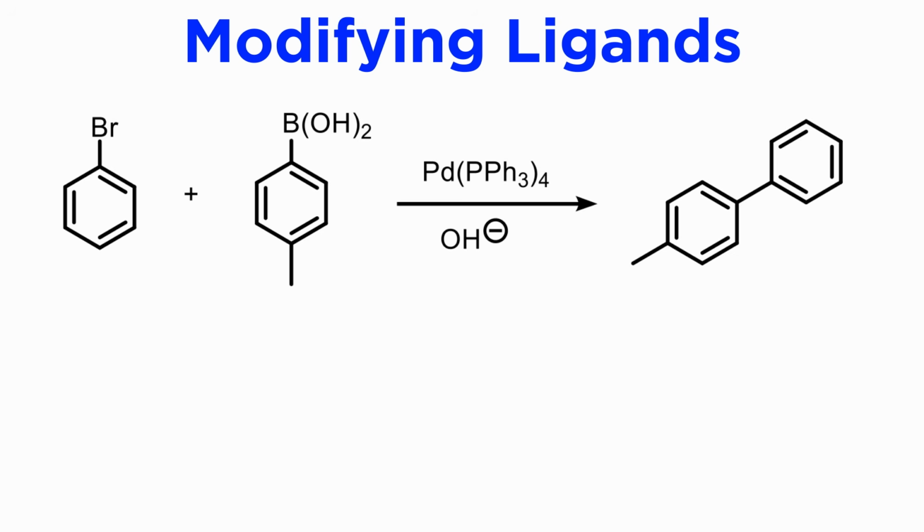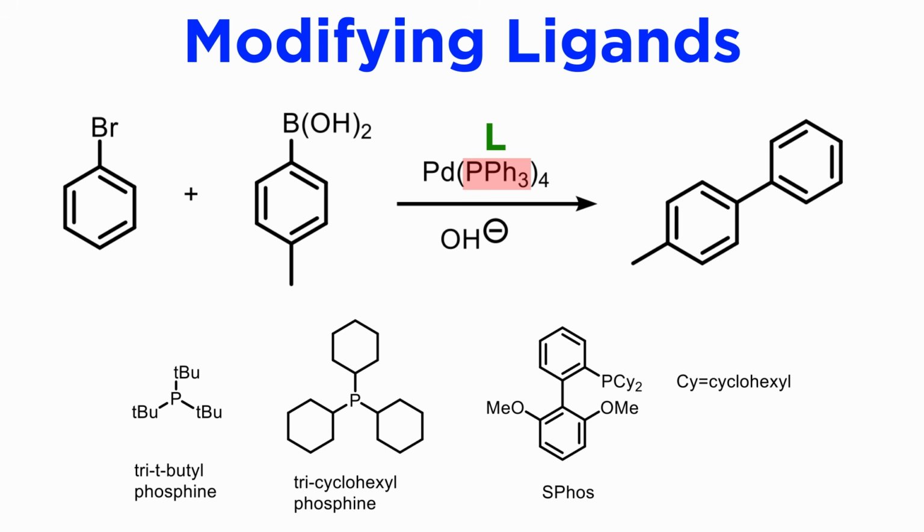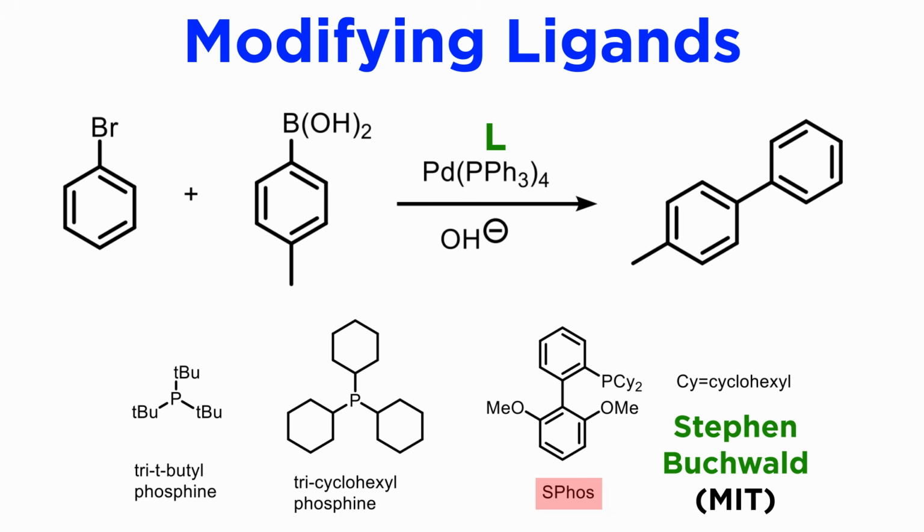One of the most significant developments of the last 2 decades has been the replacement of the old-fashioned triphenylphosphine ligand with a variety of bulky electron-rich ligands, which afford much more robust and efficient catalysis. Some examples are tri-tert-butylphosphine, tricyclohexylphosphine, and biaryl ligands, often called Buchwald ligands, like S-phos. The latter were invented by Professor Stephen Buchwald at MIT.